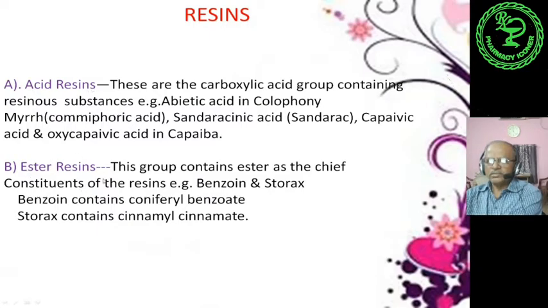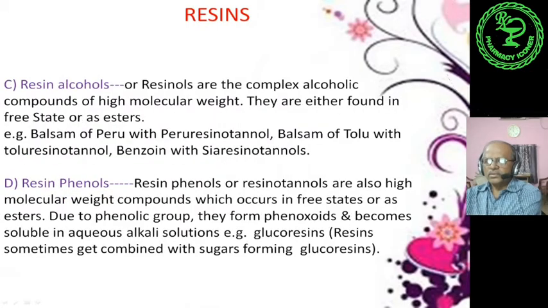Now ester resins. This group contains esters as the chief constituents of the resins. For example, these are the two drugs, benzoin and storax. Benzoin contains coniferyl benzoate and storax contains cinnamyl cinnamate. These are the two esters, that is why they are called ester resins. Now the third one is resin alcohols, otherwise known as resinols. Resinols are complex alcoholic compounds of high molecular weight. They are either found in free state or as esters.